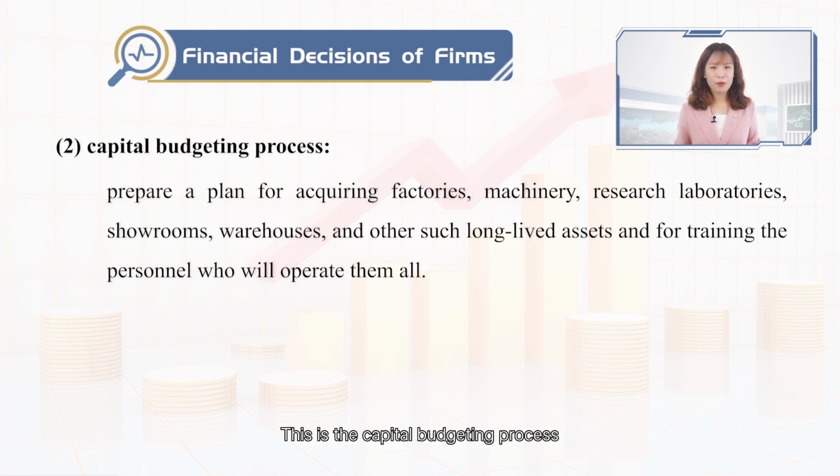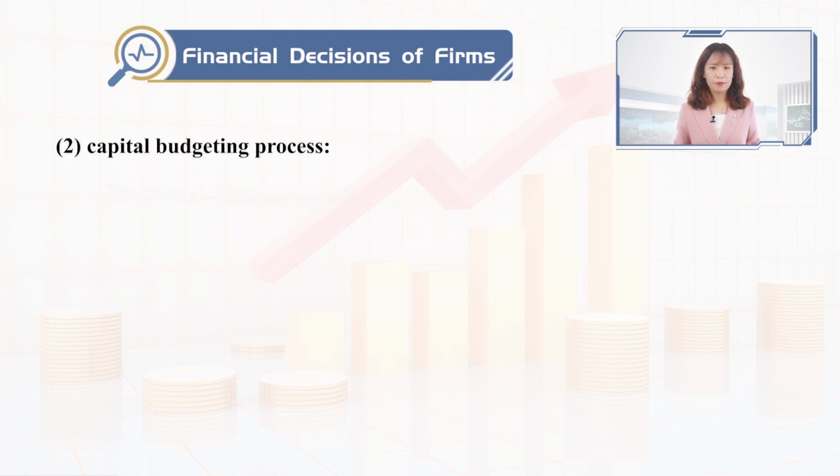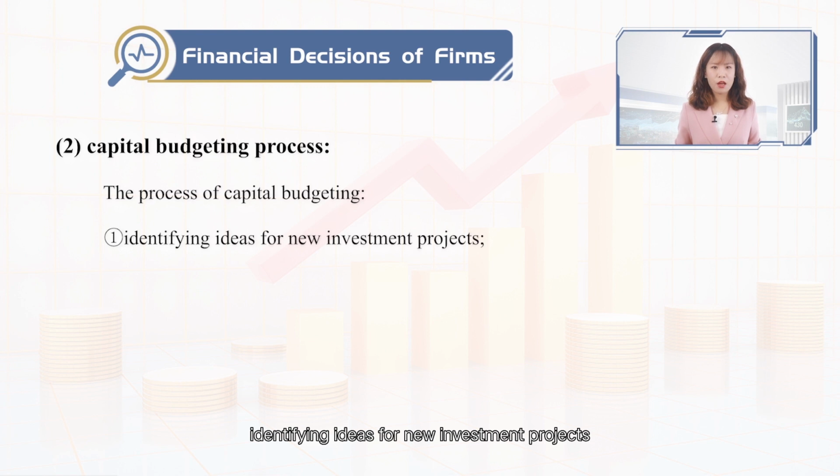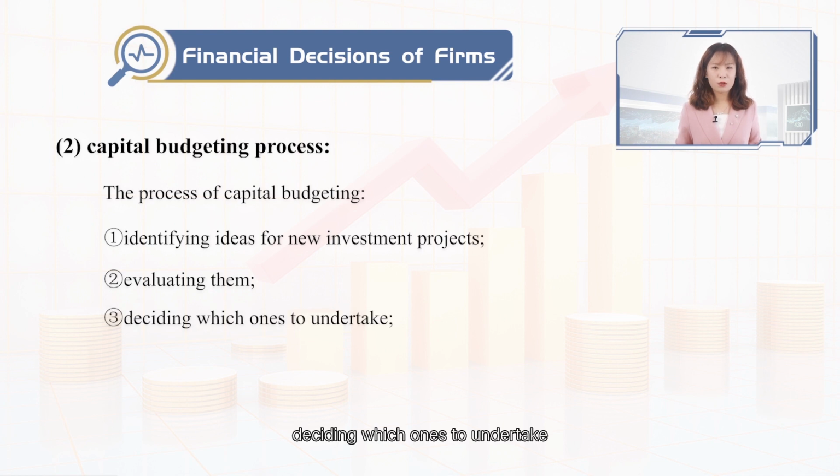This is the capital budgeting process. The basic unit of analysis in capital budgeting is an investment project. The process of capital budgeting consists of identifying ideas for new investment projects, evaluating them, deciding which ones to undertake, and then implementing them.